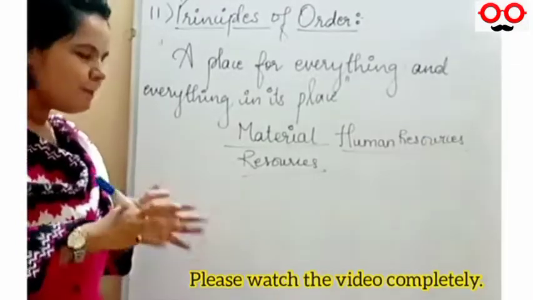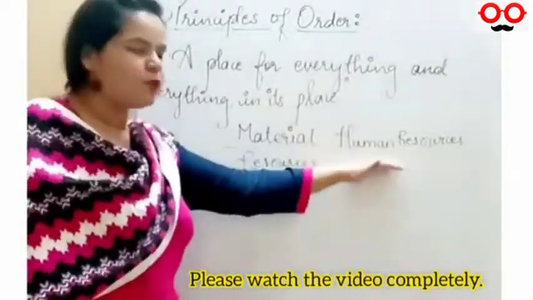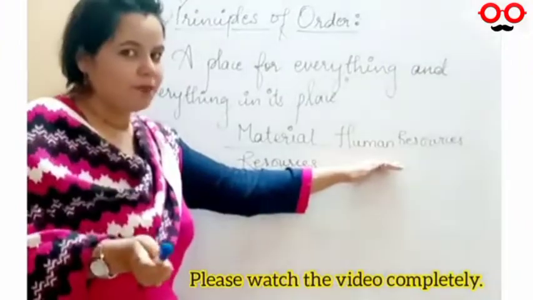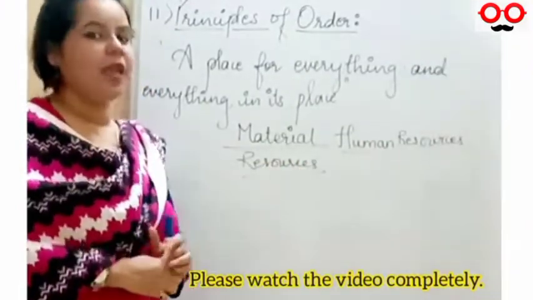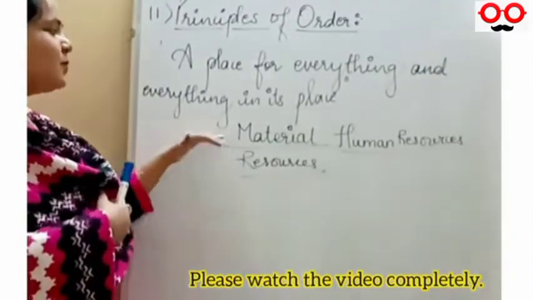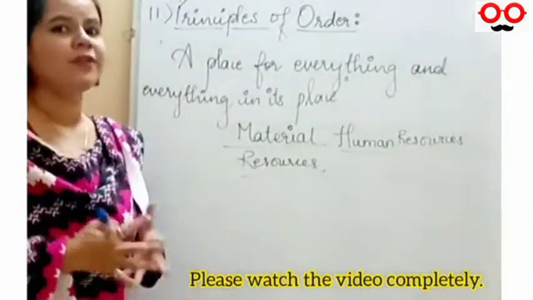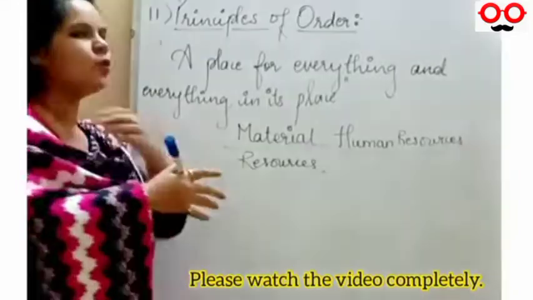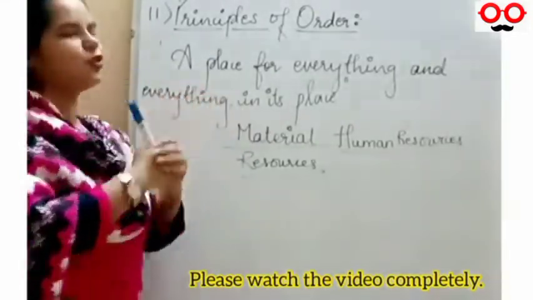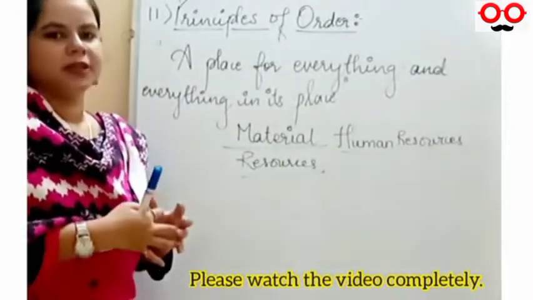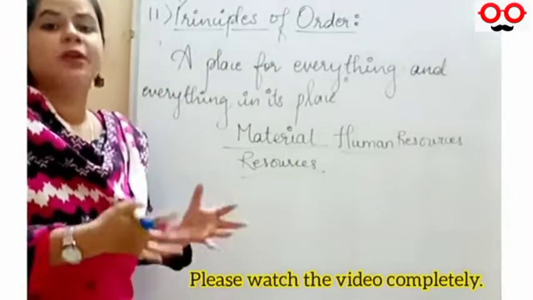It is very important to select the right person for the right job, for the right qualification, with the right remuneration. On the other hand, material resources are a non-living thing. How will it work? ये काम कैसे करेगा? जब तक आप human resources अच्छी तरह से नहीं predict करके appoint करेंगे या recruit करेंगे.